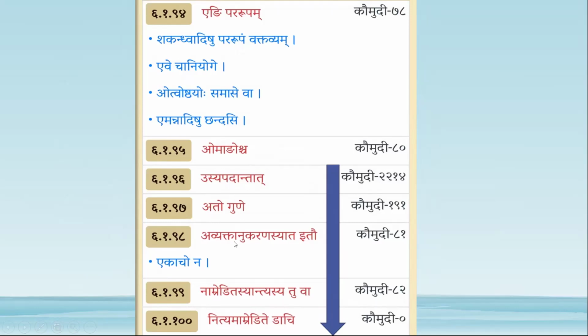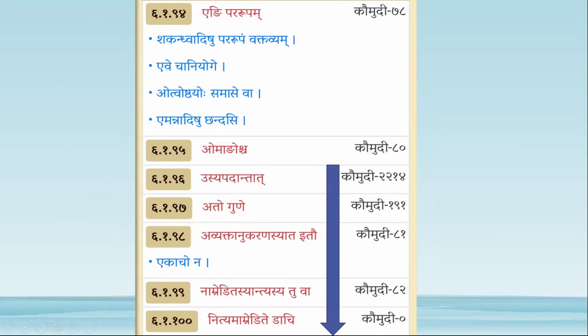Whenever that avyaktanukarana word undergoes dvitvam, and if it is followed by iti, then by blocking the previous sutra, there will not be any pararupa adesha, or there will be optional pararupa of the last takara and e. Takara and e become e.